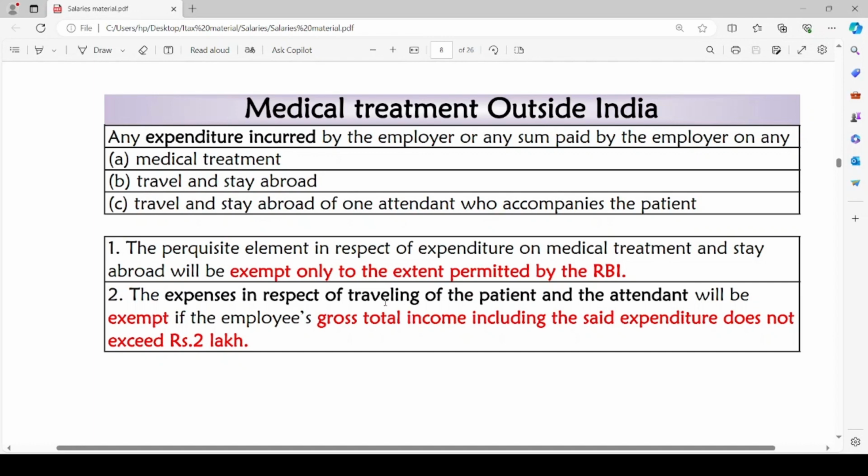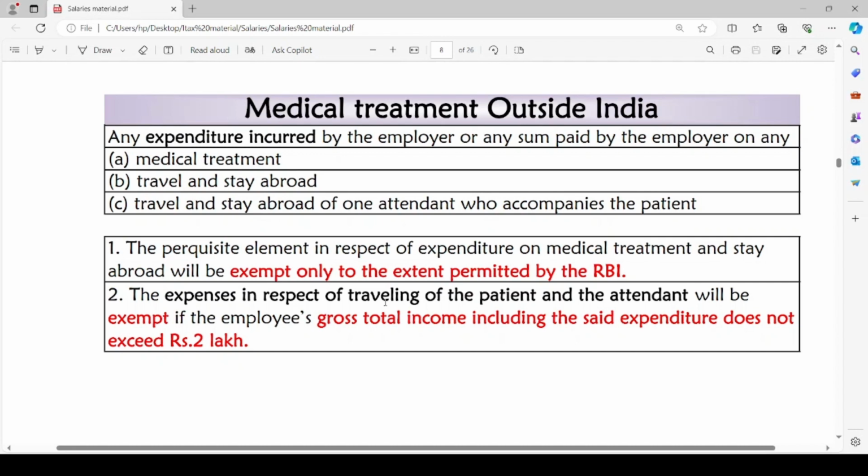The expenditure includes the medical treatment expenses as well as the expenses incurred for the traveling and staying abroad, and not only for the patient, the one attendant who is accompanying patient, it will be limited to only one attendant. So to that extent, any medical expenditure incurred by the employer or any sum paid by the employer regarding these three expenses will be considered tax-free perquisite even if the treatment has taken place outside India.